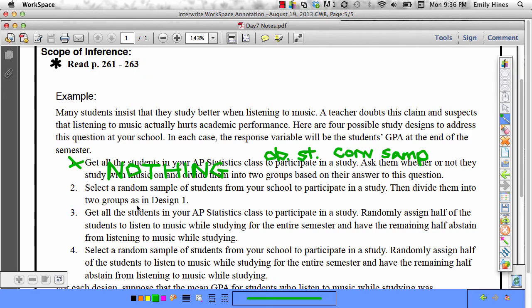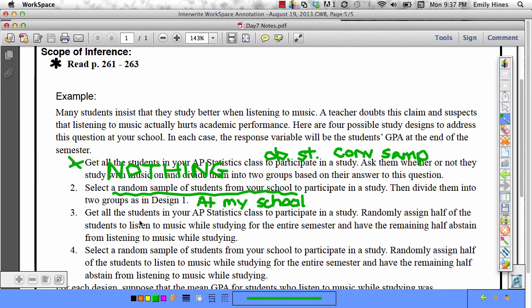Alright, so number 2. Okay, so we've selected a random sample of students from our school, and we've divided them into two groups. So we've done a random sample, we asked them whether or not they studied with music on, and then we divide them into two groups and look at their GPA. Okay, still an observational study. Now since I'm getting a random sample of students from my school, then all that tells me is that at my school, the GPA of students who do not listen to music is higher. But at my school is as large as I can generalize the study.